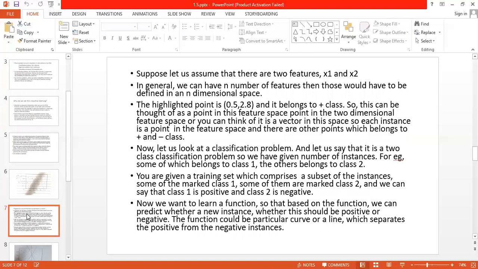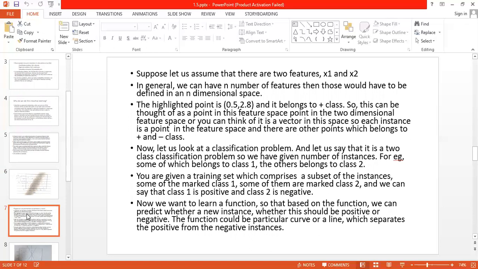Now the highlighted point 0.5 and 2.8 belongs to the positive class. This can be thought of as a point in the two-dimensional feature space, or you can think of it as a vector in this space.